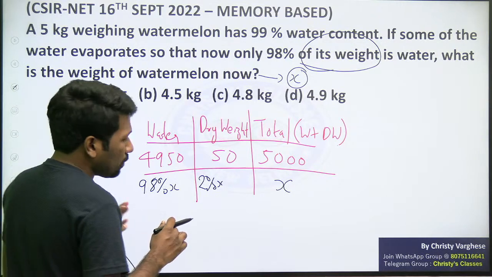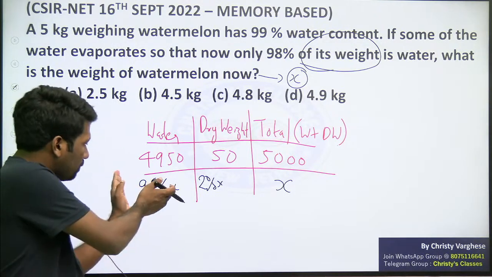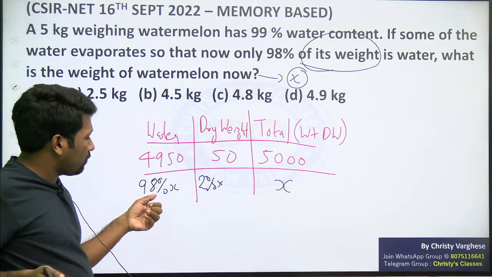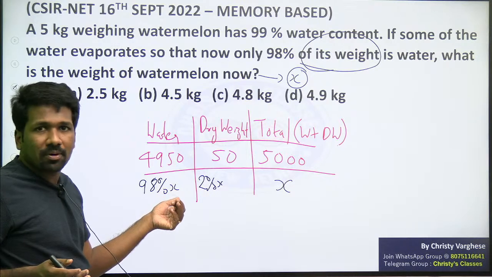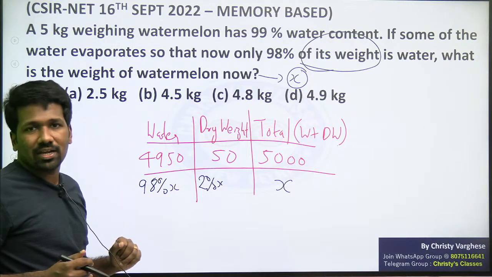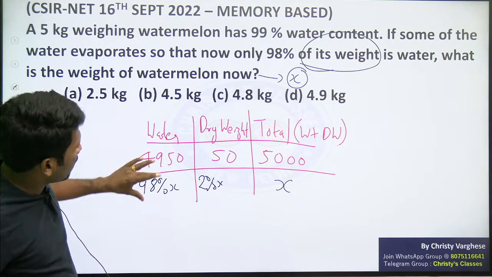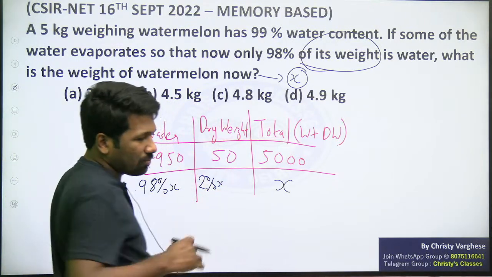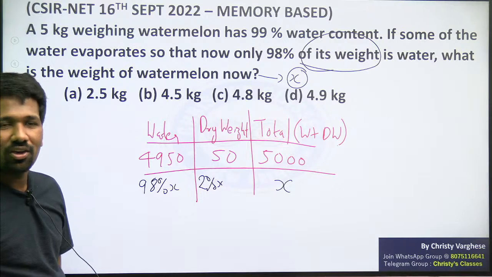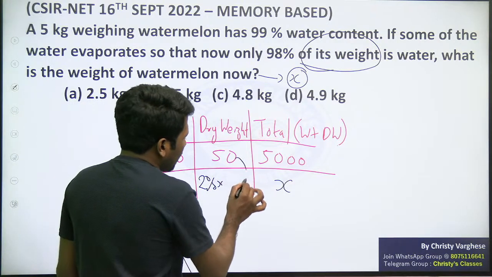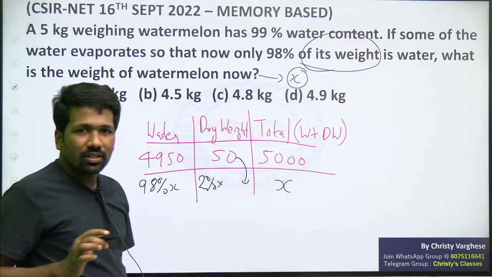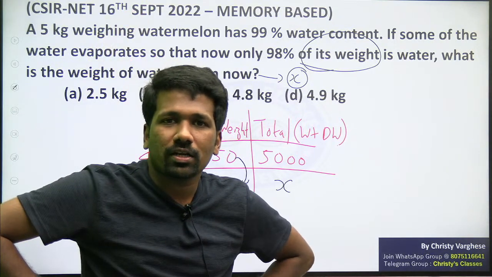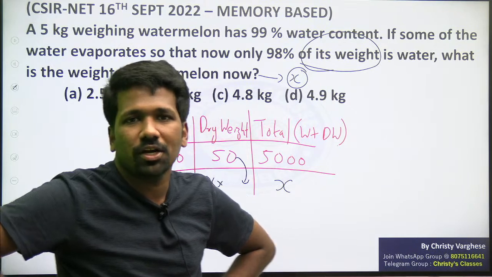Now the mistake many people make is they worry about the 98% of x, but that is very difficult to find because the value of x is not known, and the new value is also not known. So even if the question is talking about that 98%, don't worry about it. Worry about the remaining, because the dry weight is not reducing or increasing. Dry weight remains the same, only water is getting reduced.